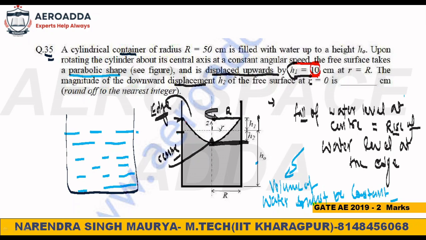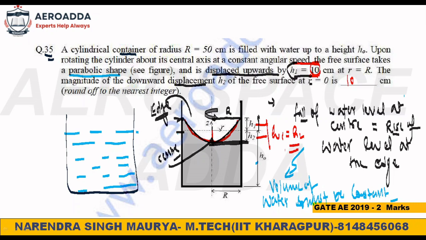Free surface means this surface. This is the free surface, right? So what is the fall? The fall is nothing but the same, because it is equal. Fall of water level at the center is equal to rise of water level at the edge. So it is again 10 centimeter only. So what is the idea? The idea is very clear: H1 is equal to H2 always.